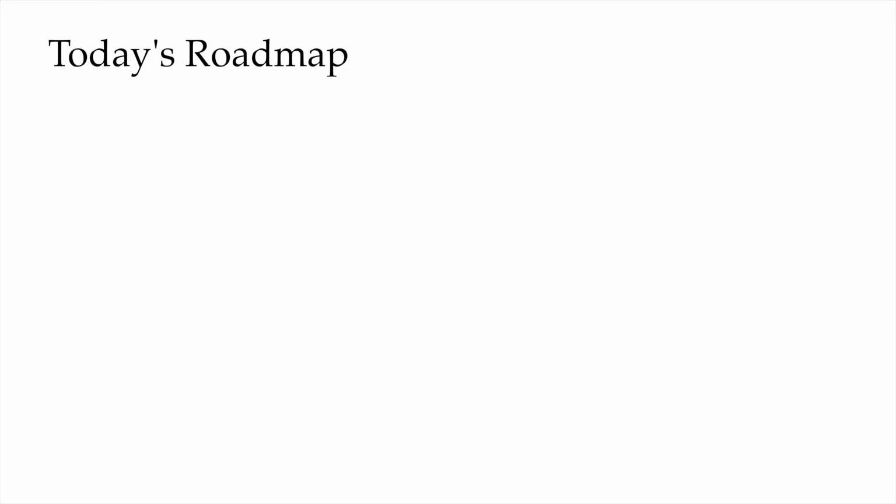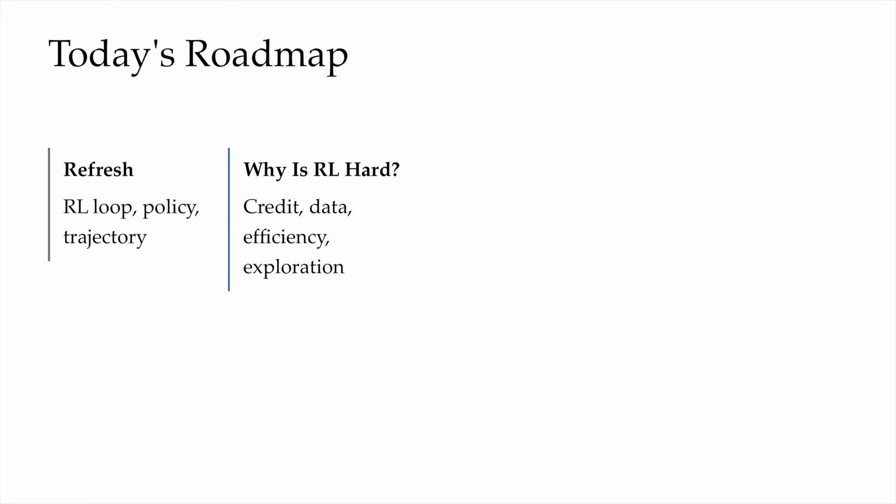Now, with those reminders in hand, here's the plan for today. First, a quick refresh of the RL loop, the notion of policy and trajectories, slightly more formally, just enough to review the notation. Then, we are going to break the lecture into 3 big parts. First part, why is RL challenging? We're going to look at it through 4 particular failure modes.